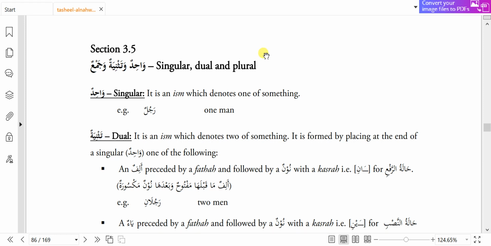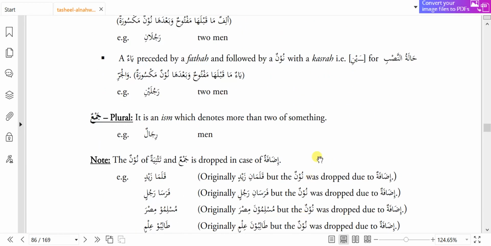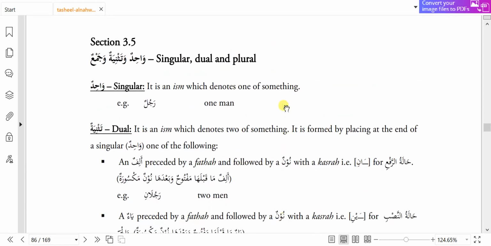This is the fourth video of Tasheel Un Nahw, where we are going to learn about Wahid Tasniya and Jama. And the Wahid Tasniya Jama chapter is already mentioned in our book in section number 3.5. But right now, following the similar earlier pattern, we are not going to learn anything from the book. We are going to learn about Wahid Tasniya and Jama, but right now not from the book.